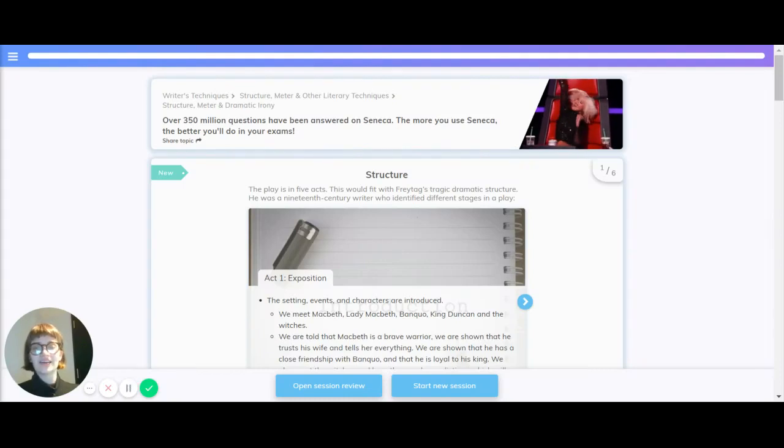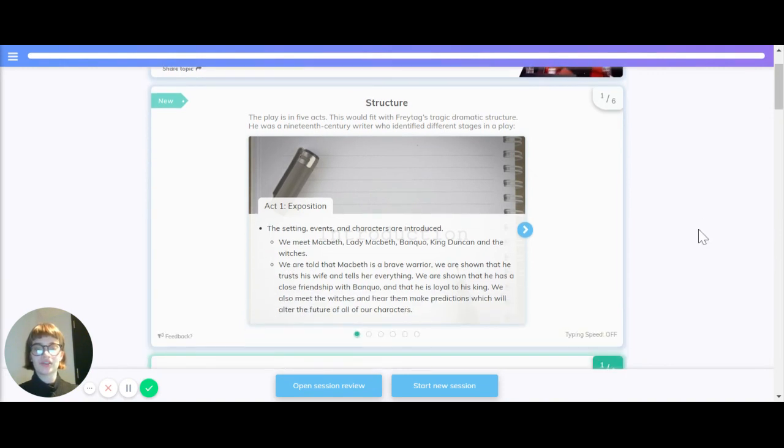Hi there, let's take a look at structure, meter and dramatic irony in Macbeth. Starting with structure. The play is in 5 acts. This would fit with Freytag's dramatic structure.